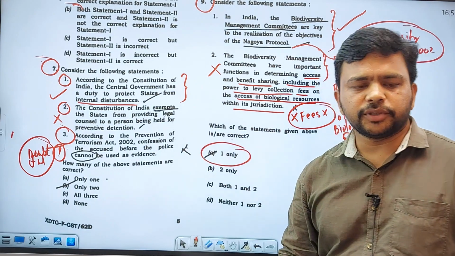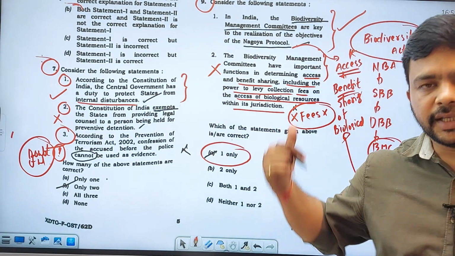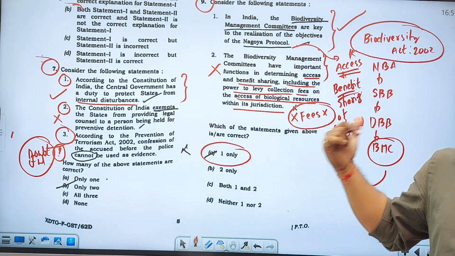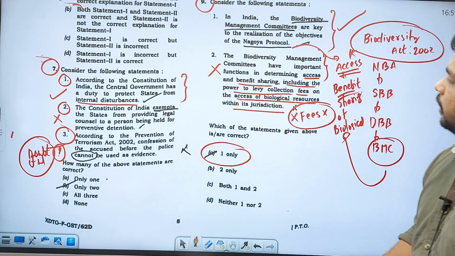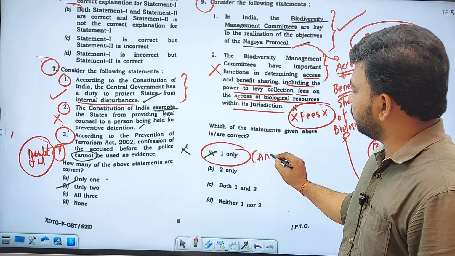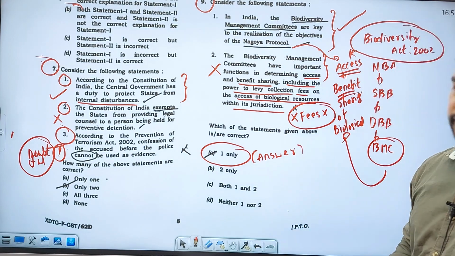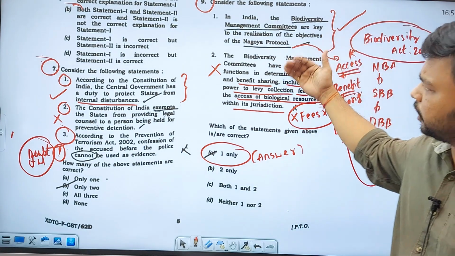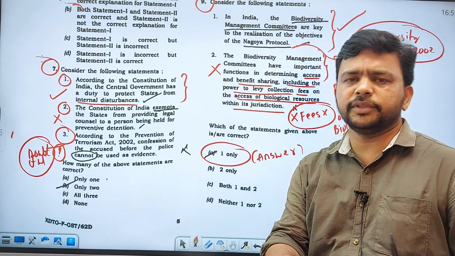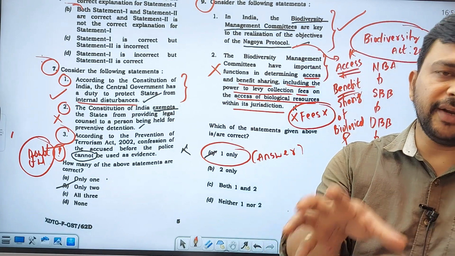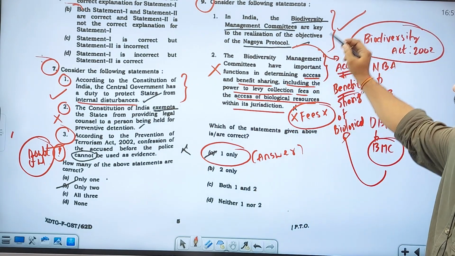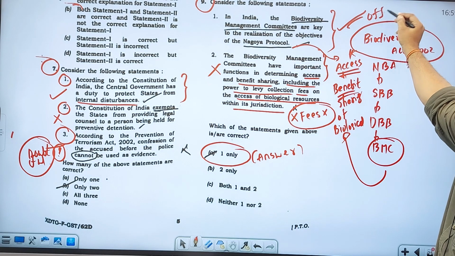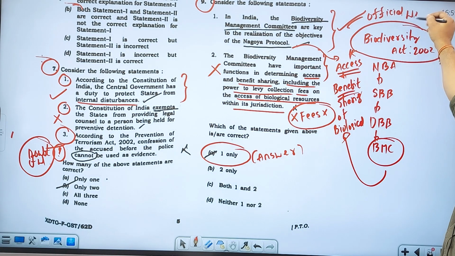Why did they ask this particular question? Because a lot of discussion is happening related to the amendment of the Biodiversity Act 2002. So these are the things that you have to understand very clearly. So this is the answer you have to write. Just check that. Even if you do a basic Google search, like Biodiversity Management Committees India, you will come to a conclusion easily. The statements are lifted directly from official websites.